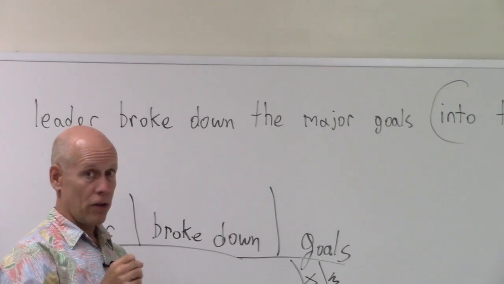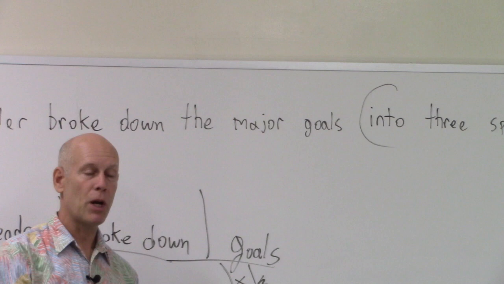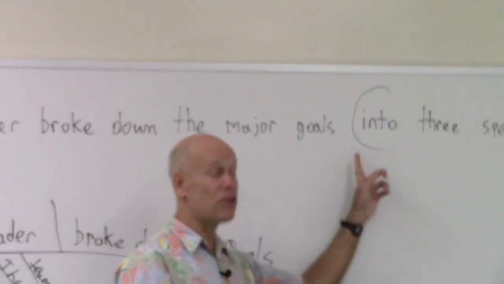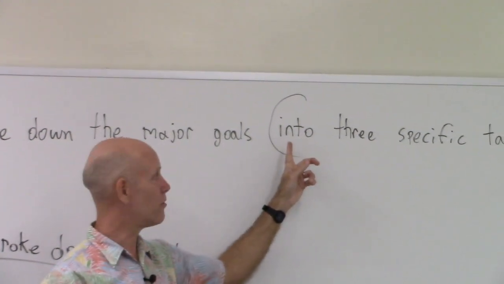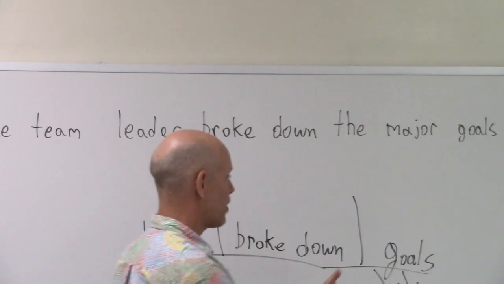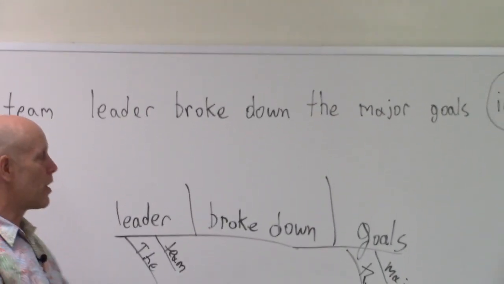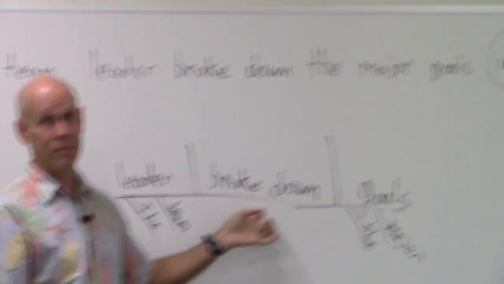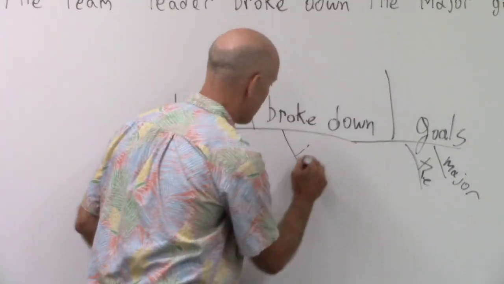Now, what are we left with? What's the end of that sentence? Into 3 specific tasks. Right, so that's near, aboard, about, above, across, after, against, along, amid, among, around, up, before, behind, below, beneath, beside, between, beyond, but, by, down, during, except, for, from, in, into, like. So that makes this a prepositional phrase, right? So now we're going to ask, into 3 specific tasks. Is it saying which kind of goals? Is that the question it's answering? Is it answering the question which leader? Or is it talking about how the breakdown happened? What do you think, dude? How the breakdown happened. All right, so it's going to be an adverbial prepositional phrase.